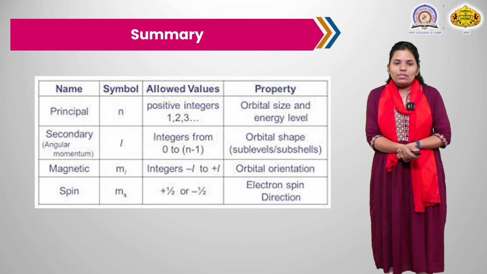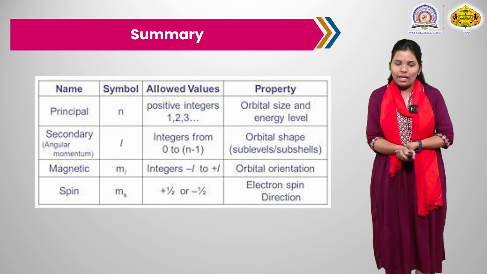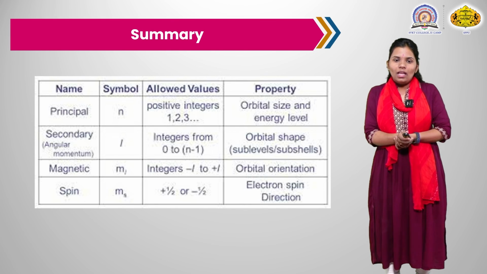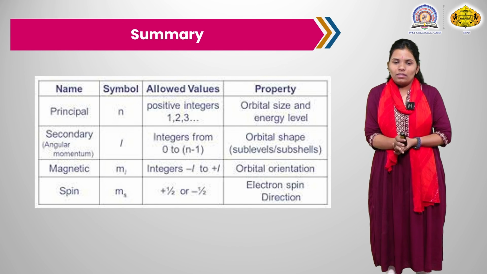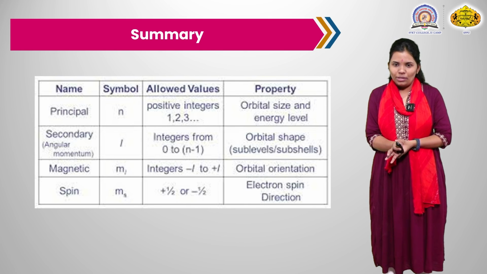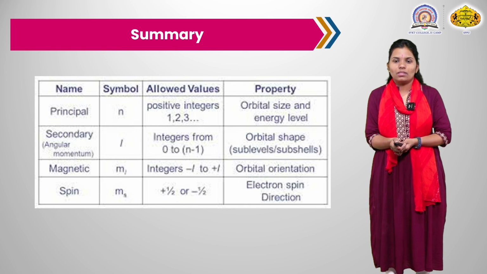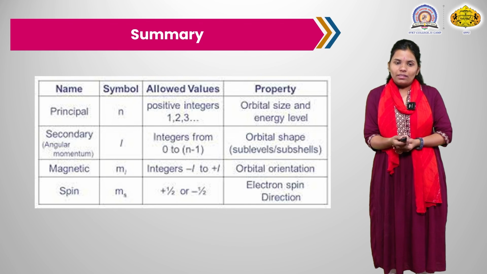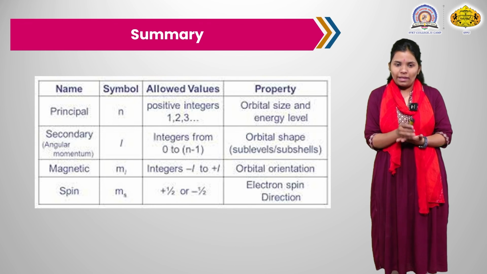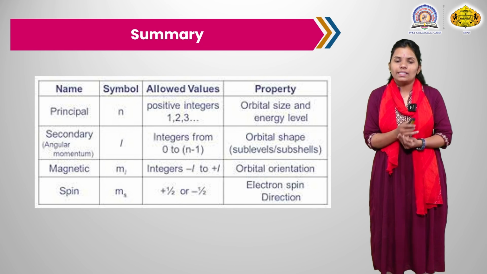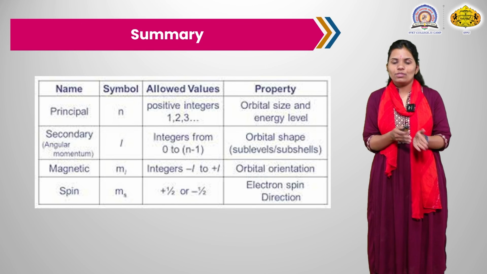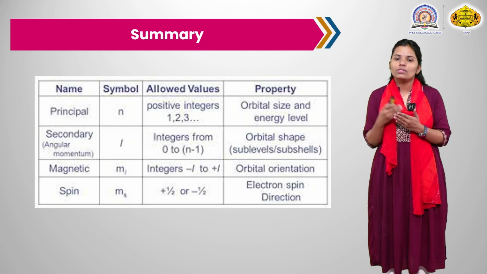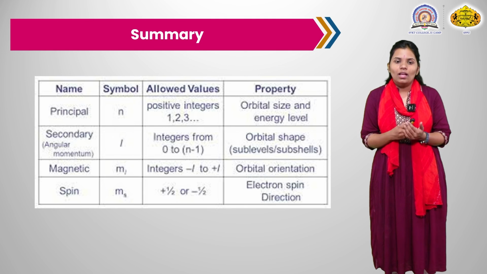So, today we have seen the principal quantum number, designated by the letter n. Allowed values are 1, 2, 3, and it is never 0. It shows the size of the orbital and the energy level. Next we have seen the secondary or azimuthal quantum number, also known as the angular momentum quantum number, designated by the letter l, ranging from 0 to n minus 1, which gives the shape of the orbital.